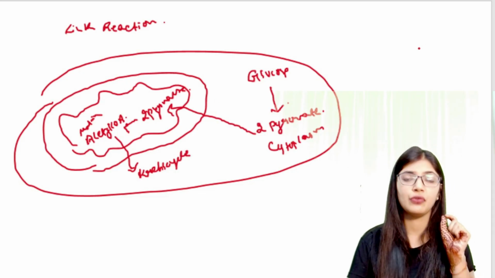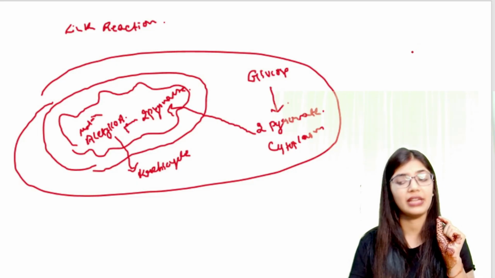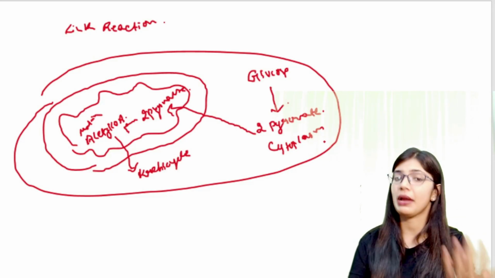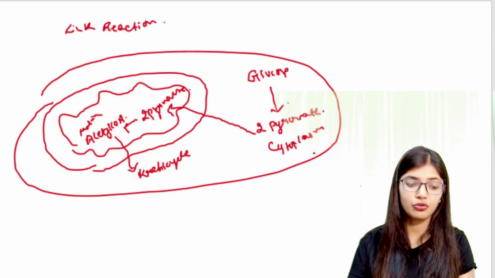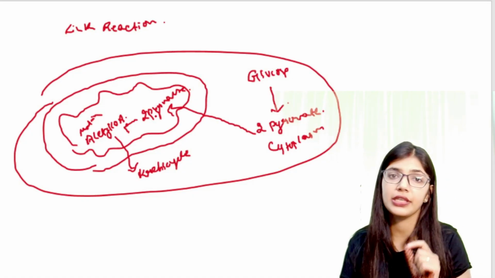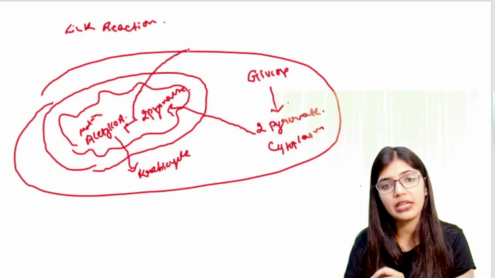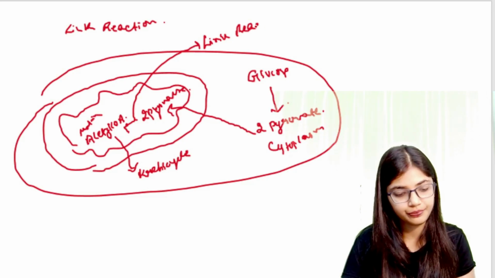So from glucose there is release of two molecules of pyruvate through glycolysis, and this pyruvate is transferred into the mitochondrial matrix, where the two pyruvate are converted into two molecules of acetyl coenzyme A. The process by which this happens is known as the link reaction.